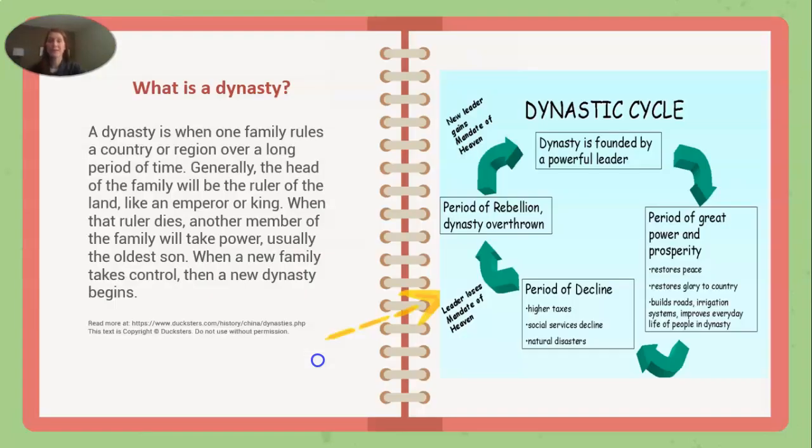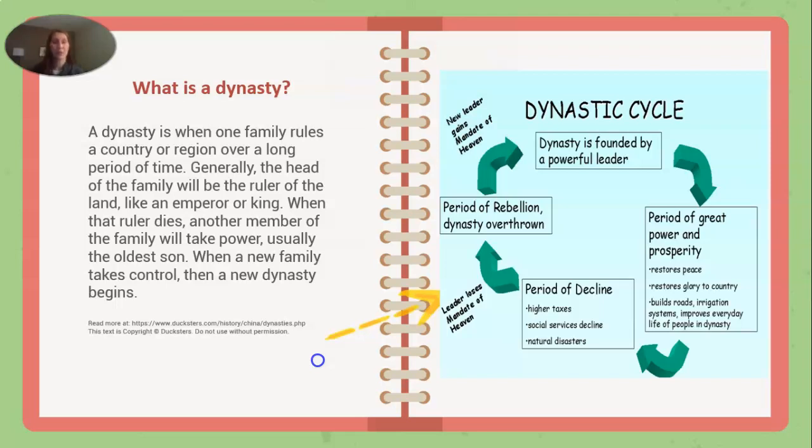So what is a dynasty? A dynasty is one when a family rules a country or region over a long period of time. Generally, the head of the family will be the ruler of the land, like an emperor or king. When the ruler dies, another member of the family will take power, usually the oldest son. When a new family takes control, then a new dynasty begins.